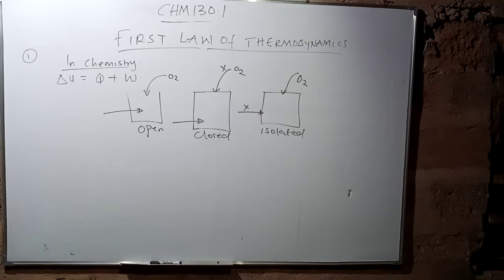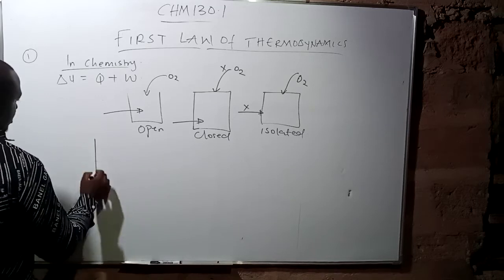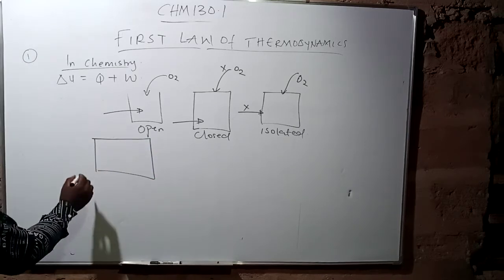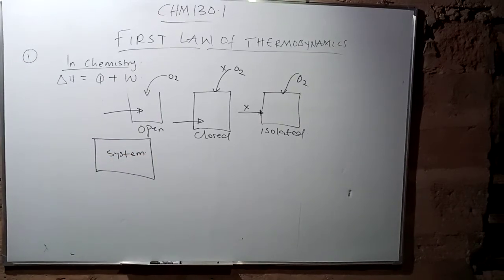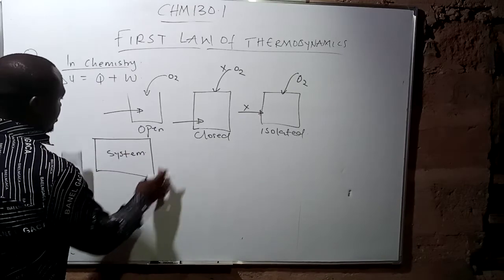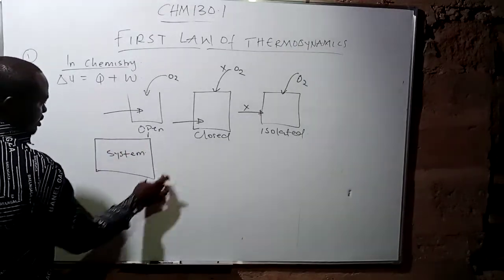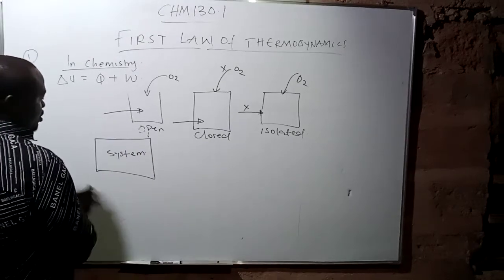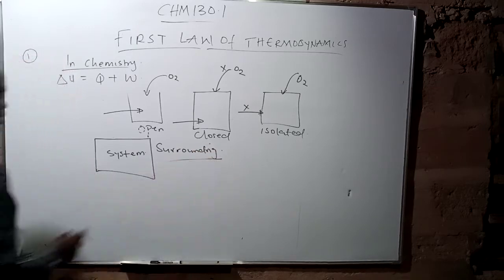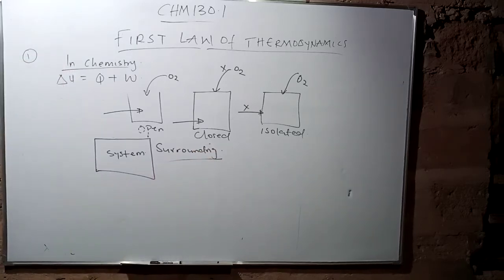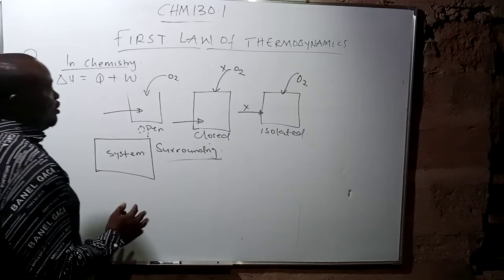Now, if this is a system, we want to talk about the surroundings. This part is called the what? The surroundings. What is covering the system is the what? The surroundings. And then you have to know something. That's a very important point: in the surroundings, we want to know what is happening using the first law of thermodynamics.